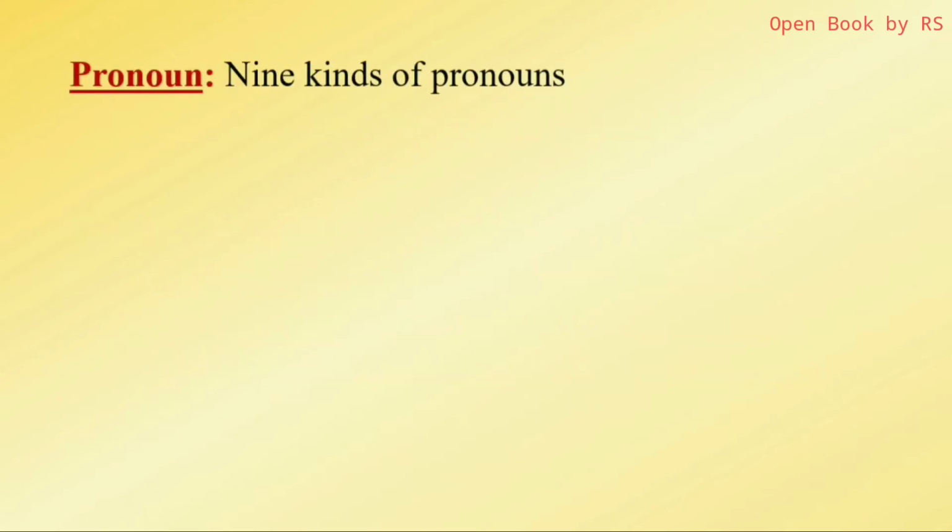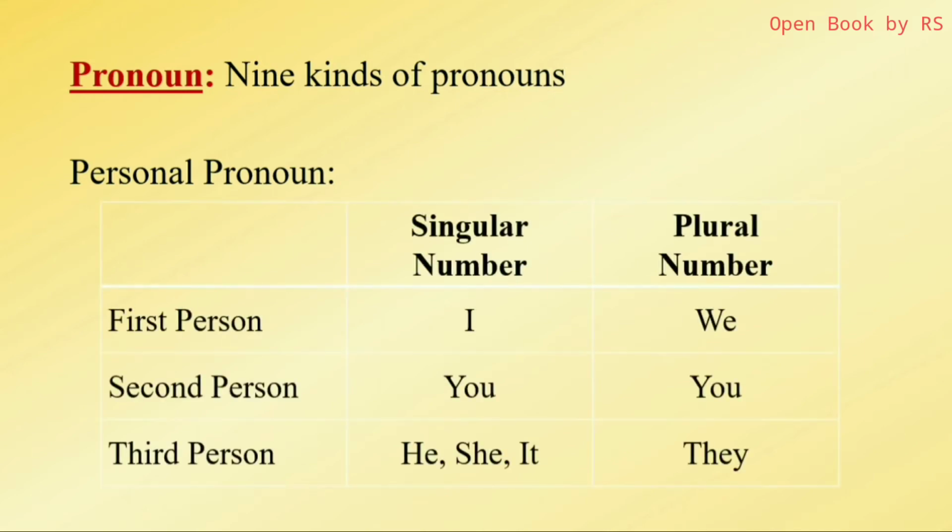This pronoun is also a big topic, and there are 9 kinds of pronouns. All those 9 kinds will be explained later. And one among them is personal pronoun. A brief introduction of personal pronoun is a must here. There are 3 personal pronouns. It's very easy. First person, second person, and third person. Each person has 2 numbers, singular number and plural number.